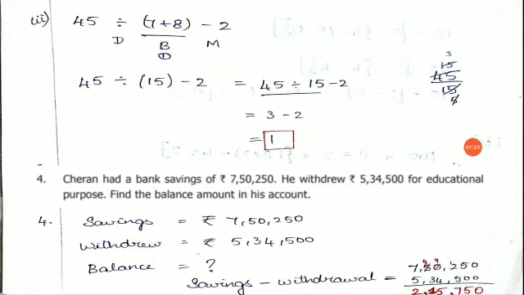Okay, you are going to subtract here. Savings minus withdrawal, that is 7,50,250 rupees minus 5,34,500 rupees. Okay, so after subtracting, the answer you arrive at is the amount left in his bank. Clear, children? Shall we move on to the next question?